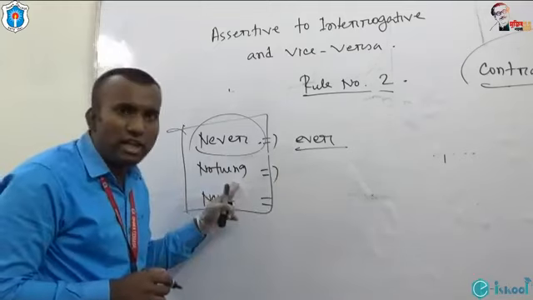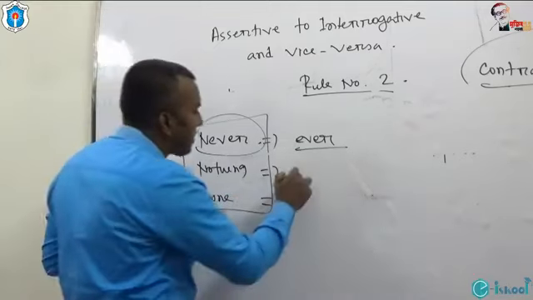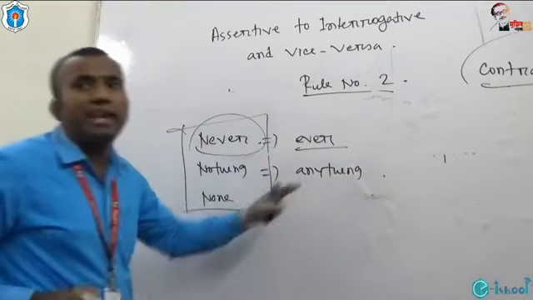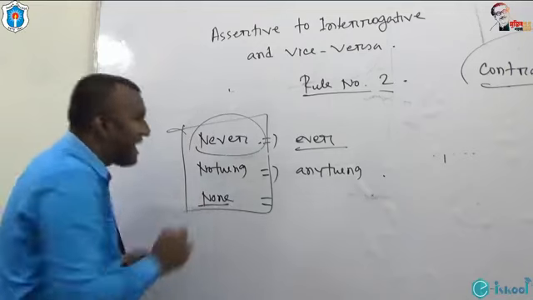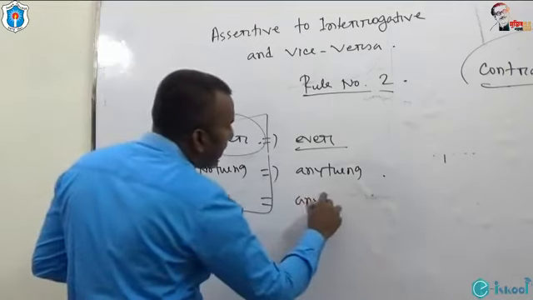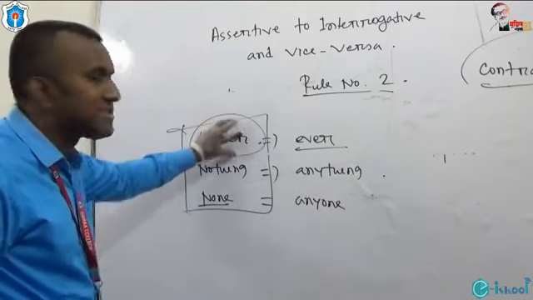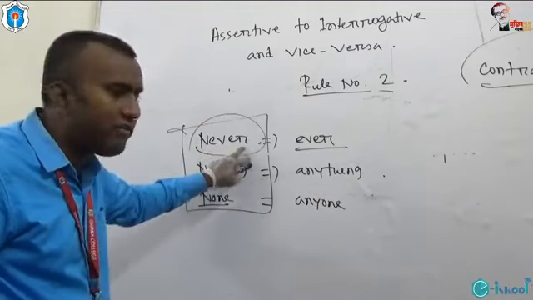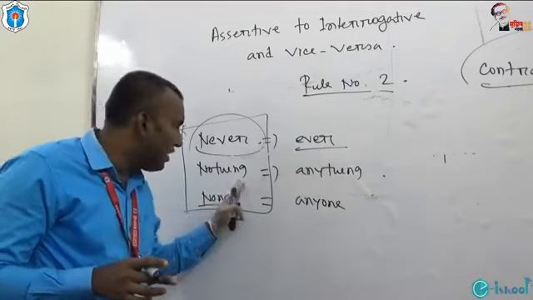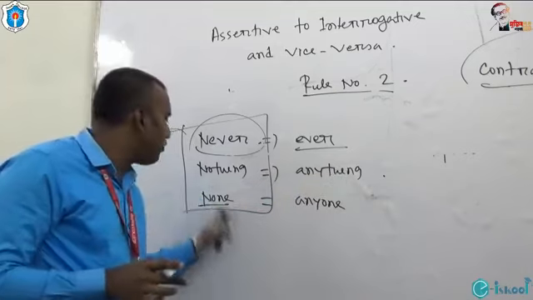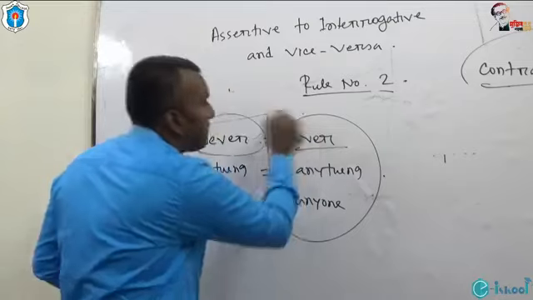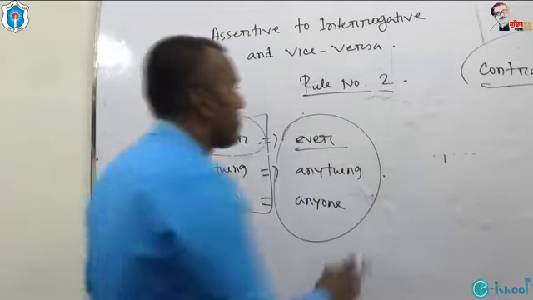If you use nothing in an assertive sentence, you have to use anything in an interrogative sentence. If you get none in an assertive sentence, you have to use anyone. These all are negative. If you get never, please use ever in interrogative. If you get nothing, please use anything. If you get none, please use anyone. Okay? Please keep these words in mind. Now I'd like to give an example.